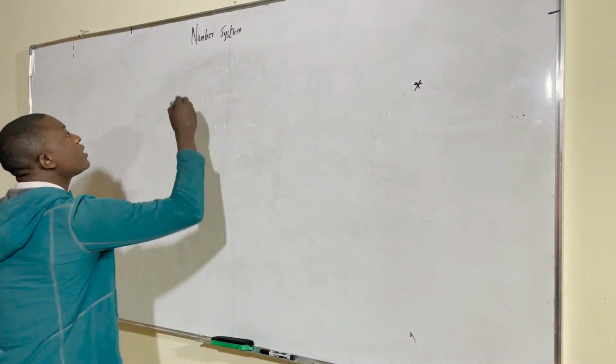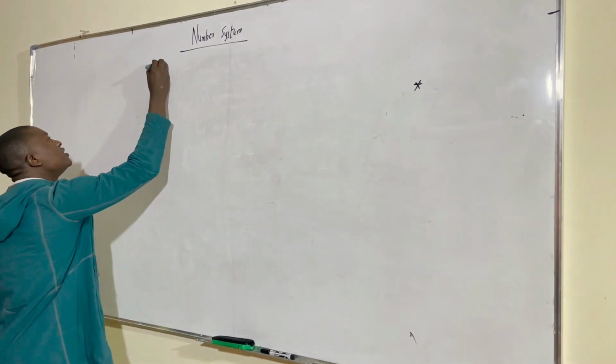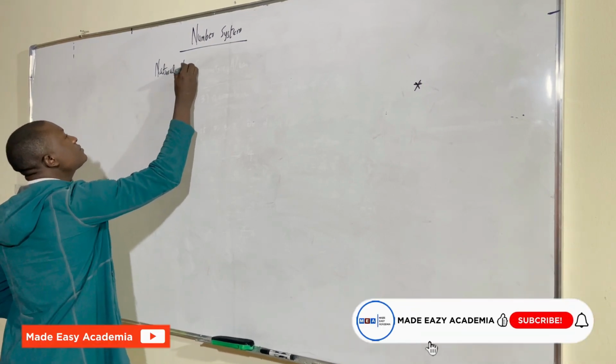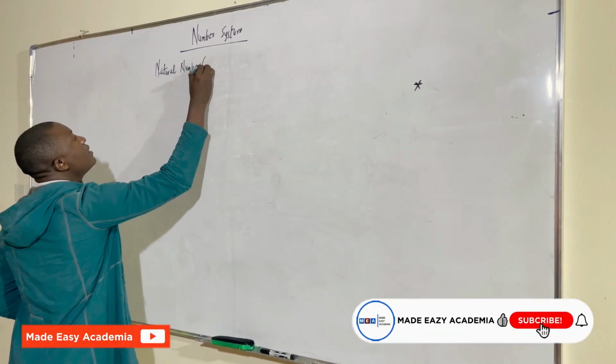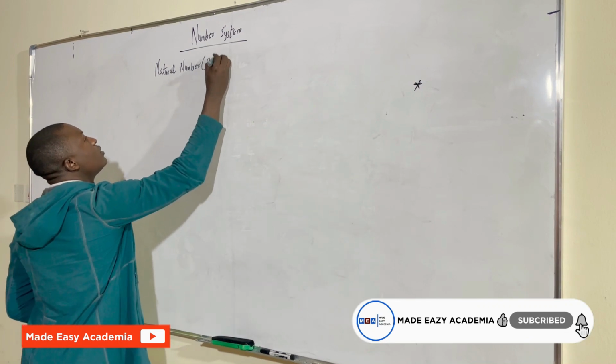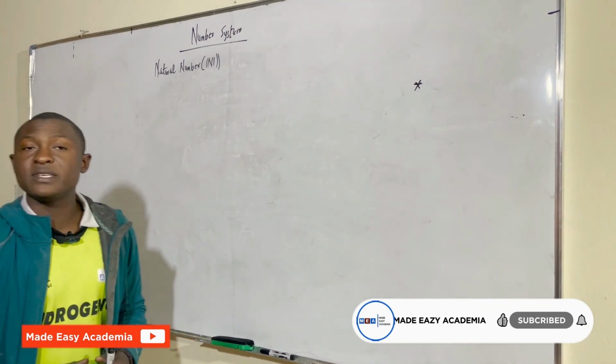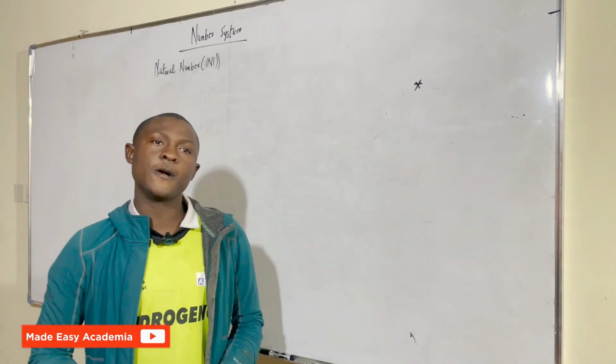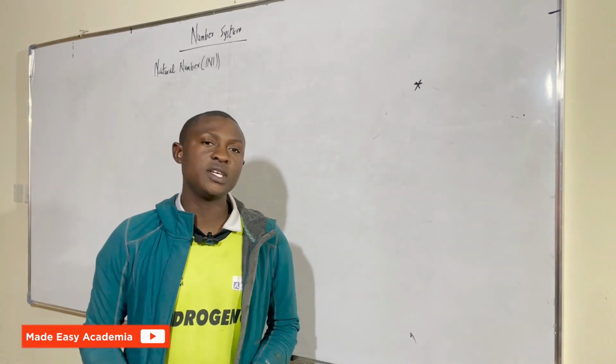So the first one we'll be talking about is the natural number. What do you mean by natural number? Natural number simply means the counting of whole numbers, the numbers that we have in mathematics, like 1, 2, 3. You understand?